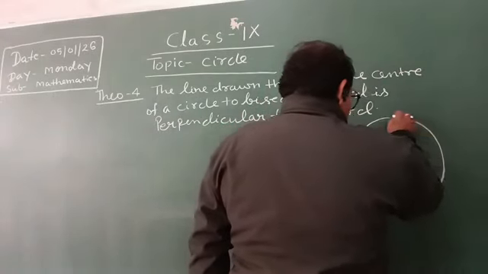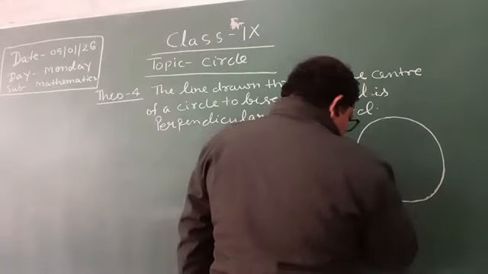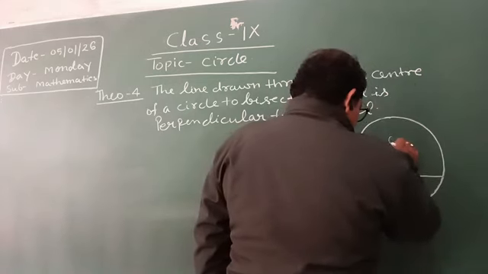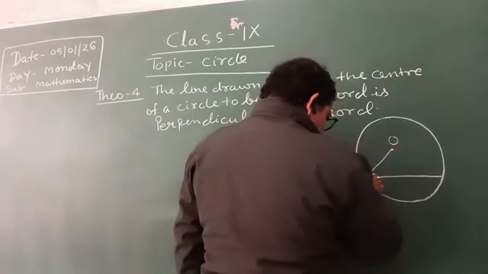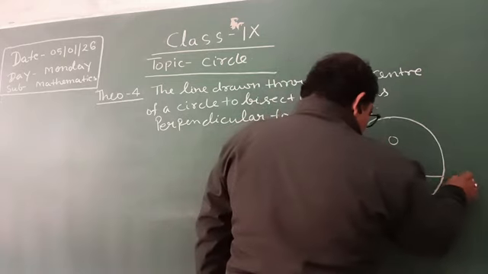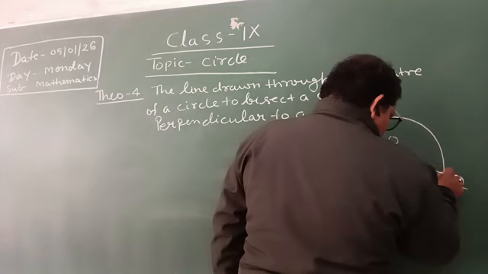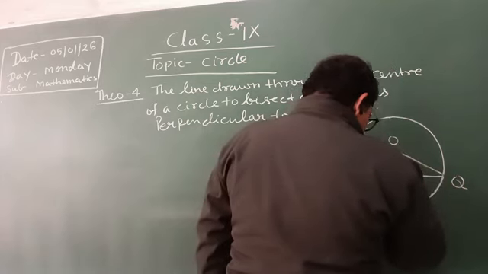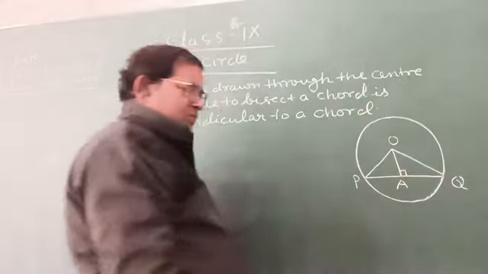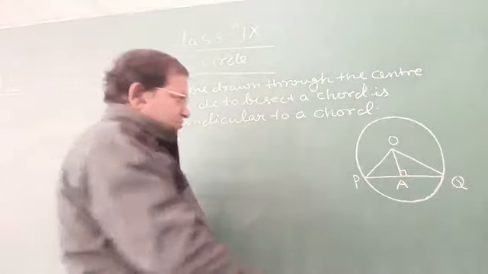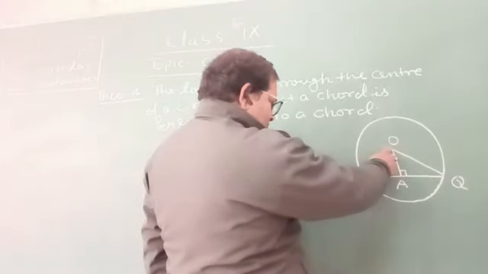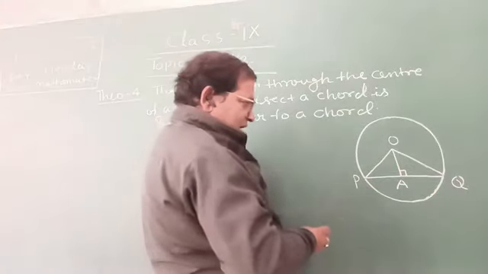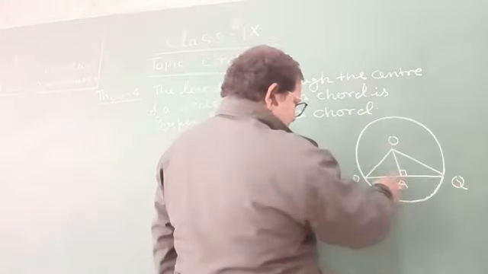Now the diagram is the same as the previous theorem. O is the center and P, Q, A. From the diagram, PQ is the chord of a circle and OA is perpendicular.